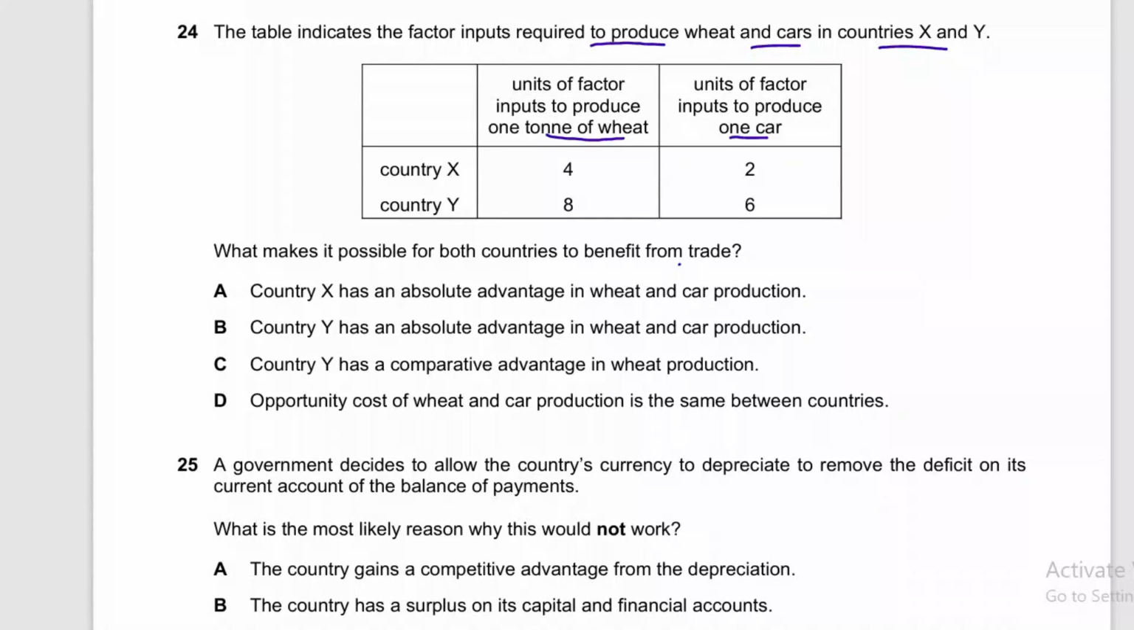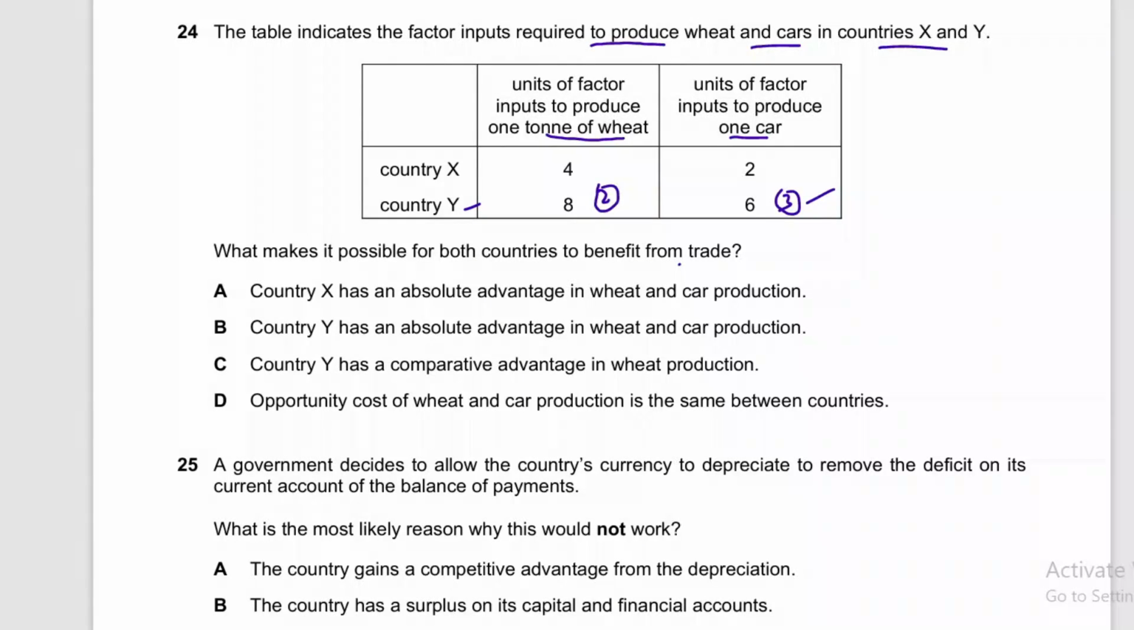Country Y requires double the quantity of inputs to produce 1 ton of wheat as compared to X. In this case 2 times more resources are required for country Y to produce 1 ton of wheat, and in this case country Y requires 3 times more resources to produce 1 car. It means country Y is not efficient in the production of cars because it requires 3 times more resources, and in this case it requires 2 times more resources.